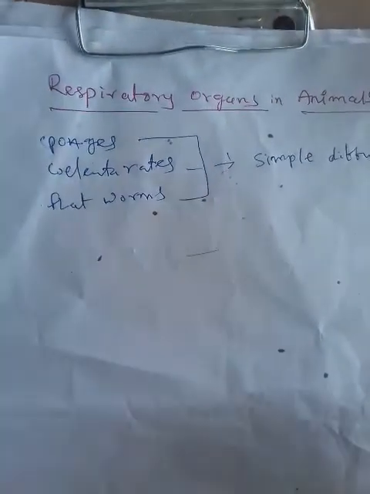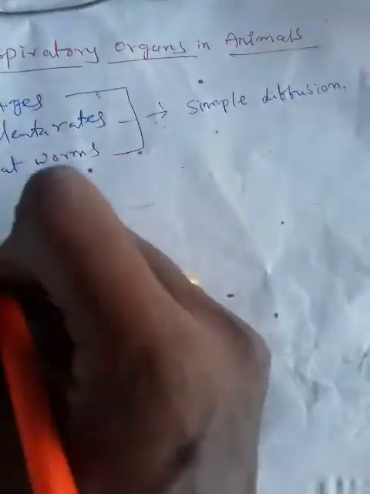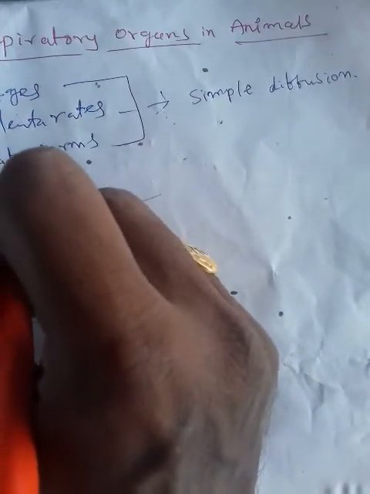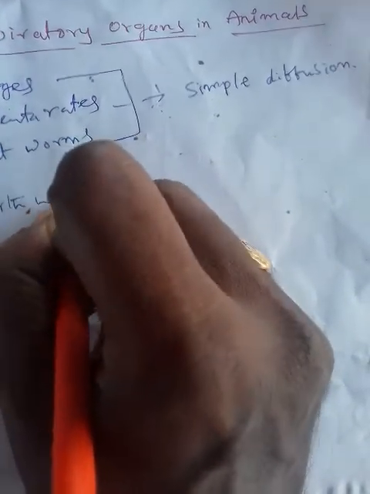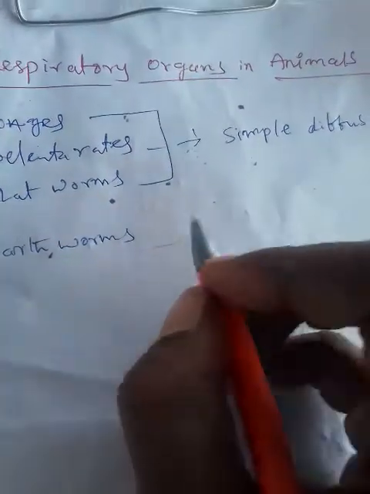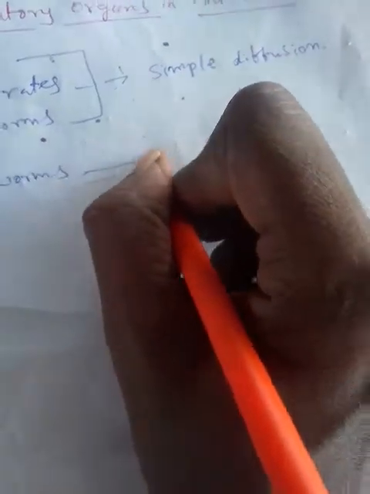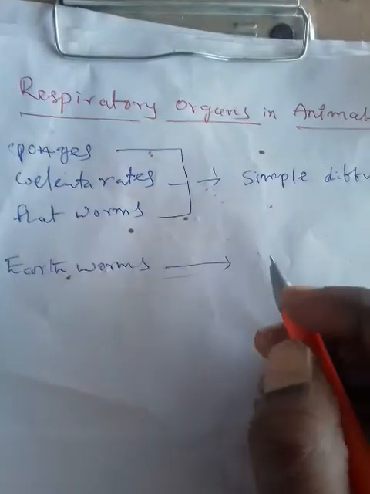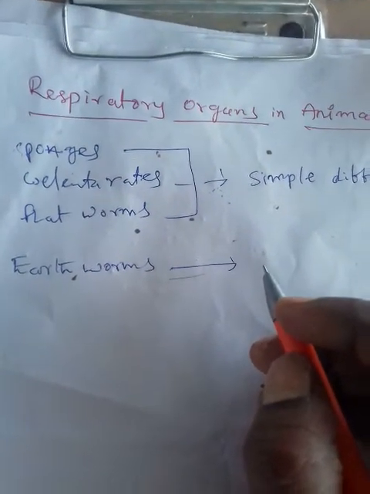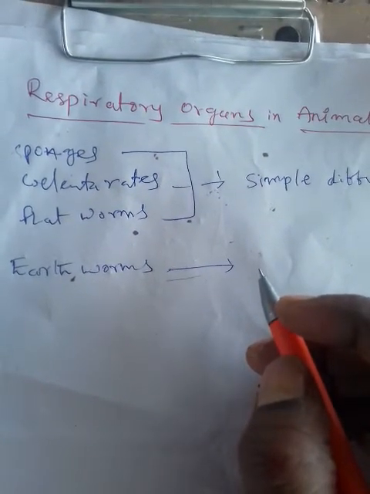Now coming to earthworms. Earthworms belong to the phylum Annelida. Their skin is always moist, due to the presence of mucus glands in the skin.